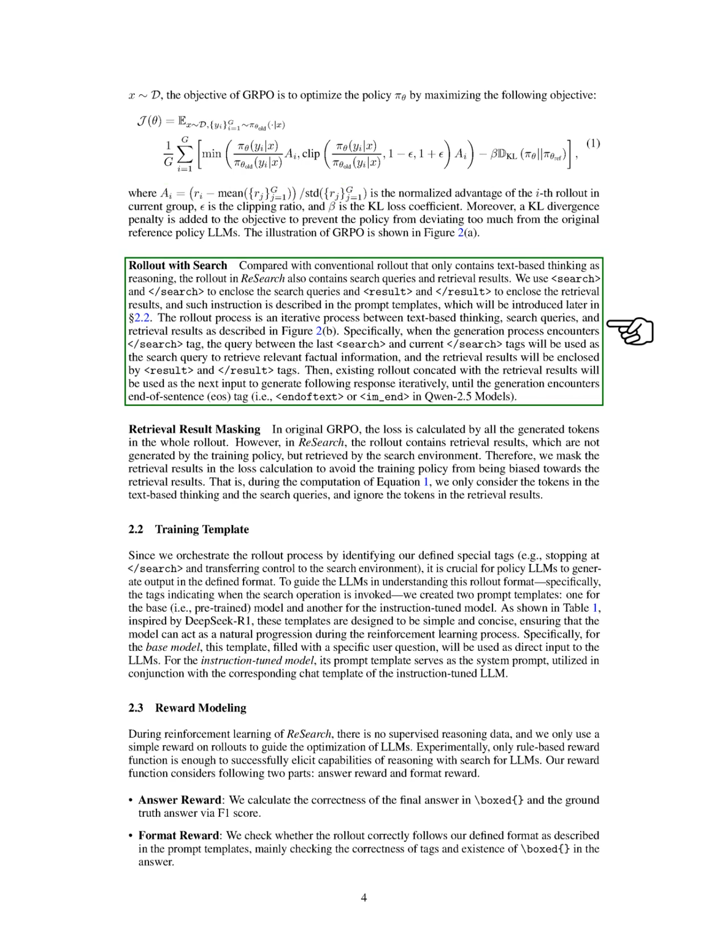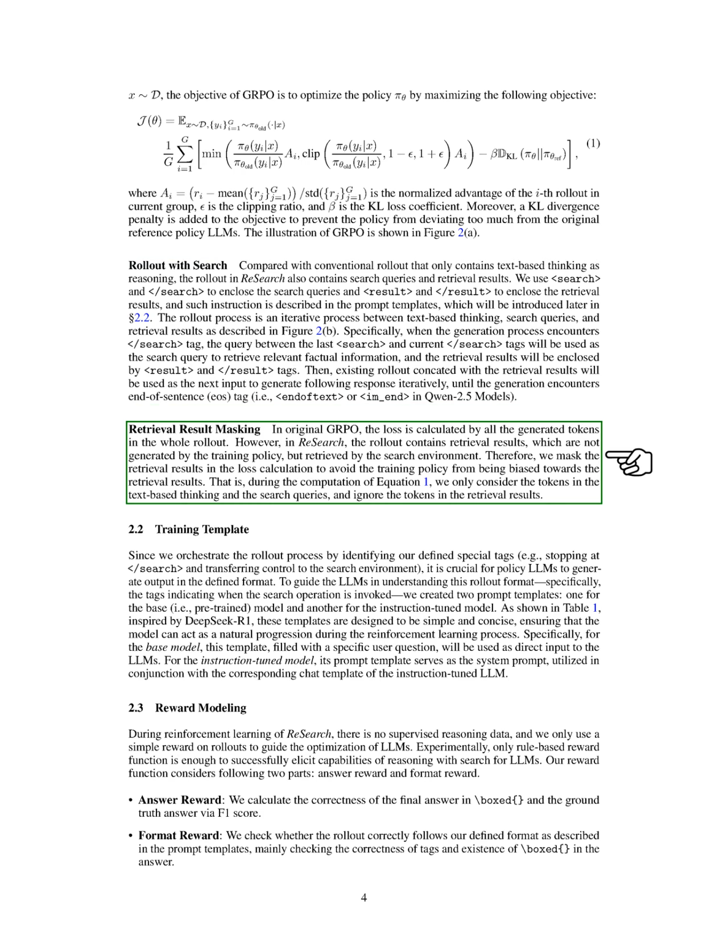In our rollout process, we incorporate search queries and retrieval results, unlike traditional rollouts that only involve text-based reasoning. We use specific tags to denote search queries and results, and this process is iterative, alternating between text-based thinking and search operations. When we encounter a search tag, we use the enclosed query to retrieve relevant information, which is then included in the next input for generating responses until we reach an end-of-sentence tag. In ReSearch, we mask the retrieval results during loss calculation since these results are not generated by our training policy but retrieved from the search environment. Thus, we only consider the tokens from text-based thinking and search queries in our calculations.